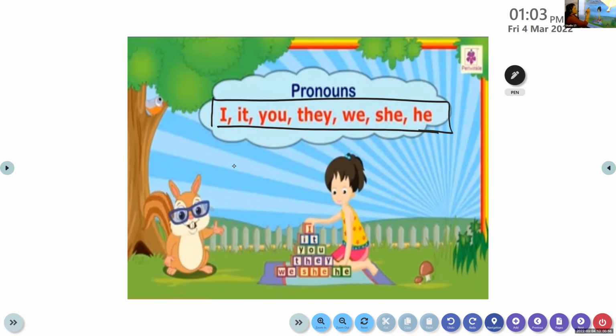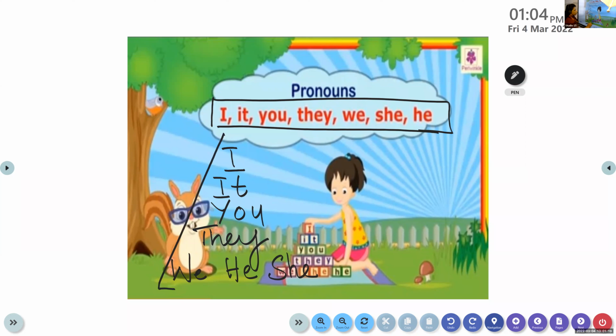Let's start with I. Then it's a 2-letter word, that is it. Then let's move on to a 3-letter pronoun, that is you. Then a 4-letter pronoun, that is they. Then the remaining pronouns, let us write: we, he, she. If you write it in this triangular form, you could remember all the 7 pronouns, okay? So I, it, you, they, we, he, she.